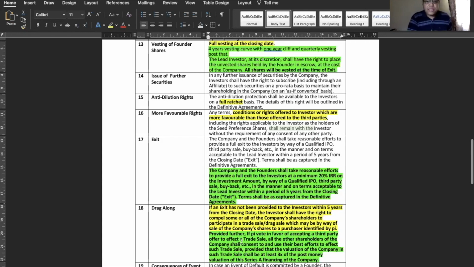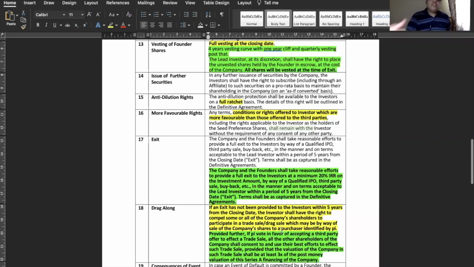I'm talking about the drag here, and if the company is not able to raise any, then the option is for the lead investor or the majority of the investors to decide, let us sell the shares of the company, and I'll pull all the shareholders to sell their shares, whatever purchase price I'm getting.